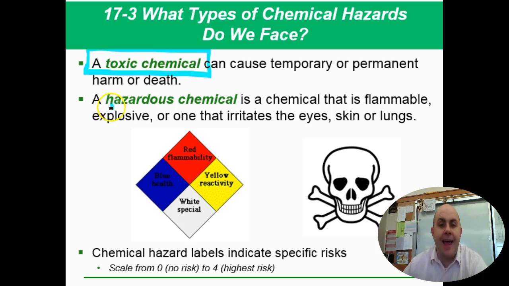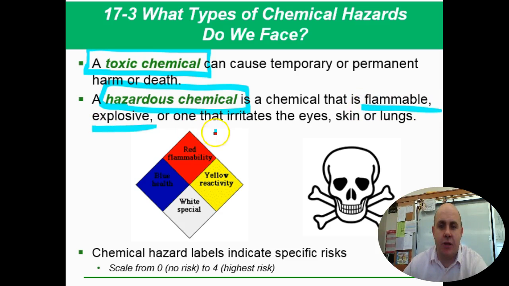And then we also have this term hazardous chemical. These are chemicals that create hazards, like they're flammable, so they burn or they explode, or they can irritate your body, your skin, your lungs. So we have ones that are toxic that cause body damage, and there are hazardous ones that cause hazards. Very often they can do both. And so just because it's toxic doesn't mean it can't be hazardous and vice versa, but we distinguish the two slightly.